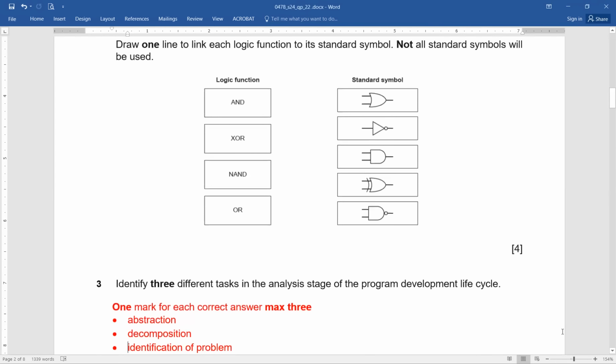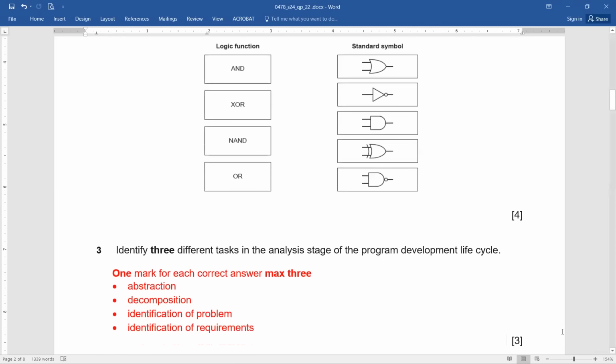Question number 3. Identify 3 different tasks in the analysis stage of the program development lifecycle. Now, PDLC, analysis stage, if you recall. They're asking for 3. Now you're performing the analysis, so what will you be doing there? In question number 1, they asked about the design phase, and here they're asking about the tasks that are performed in analysis. So that will be abstraction, decomposition, identification of problem, or identification of requirements, or requirement specification.